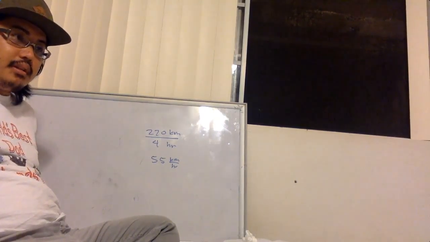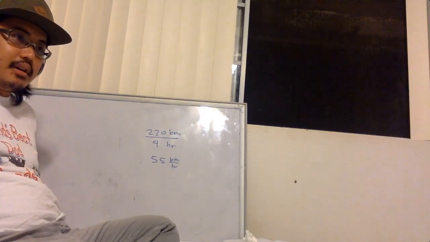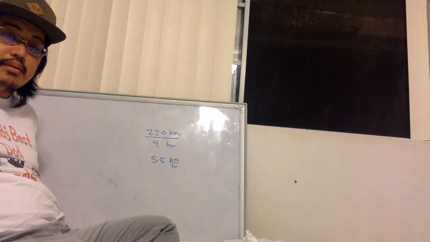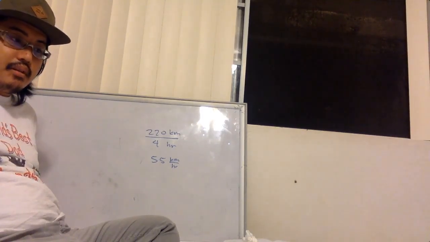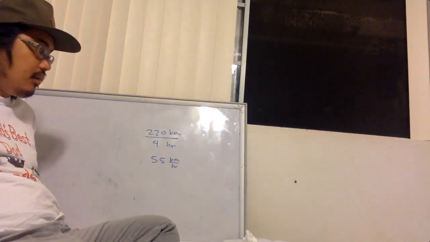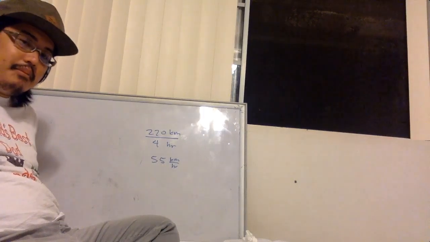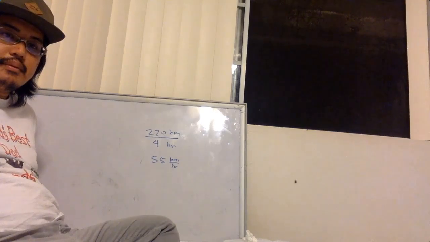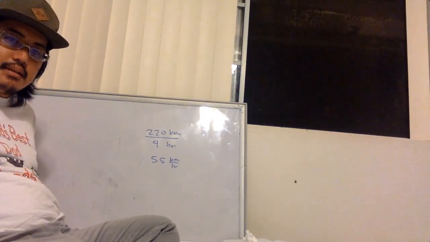When the bus driver is at a stoplight, that bus driver is not going any miles per hour or kilometers per hour. When this bus driver is on the freeway, this bus driver could be going over 55. But if we were to average it out, then the average would be 55. Does that make sense?